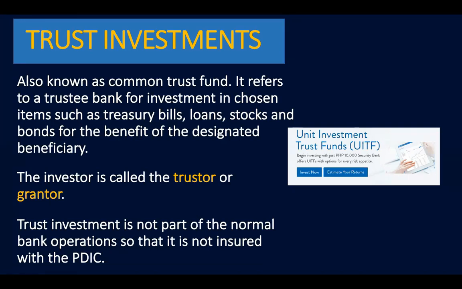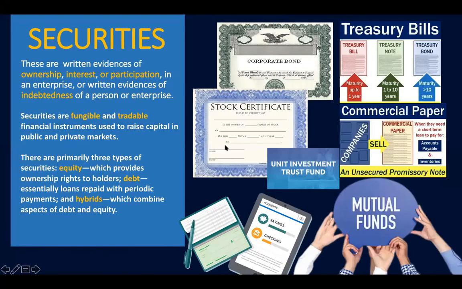So I'm done discussing some of the popular types of bank accounts. Now this time around, let's define what securities are. Securities are written evidences of ownership, interest, or participation in an enterprise, or written evidences of indebtedness of a person or enterprise. Securities are fungible or tangible and tradable financial instruments used to raise capital in public and private markets.